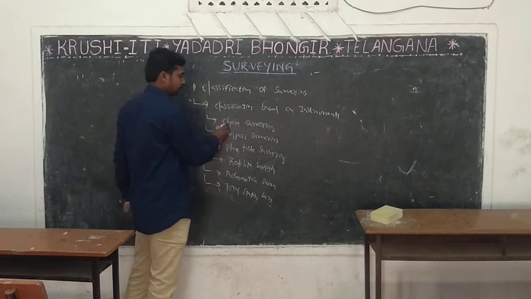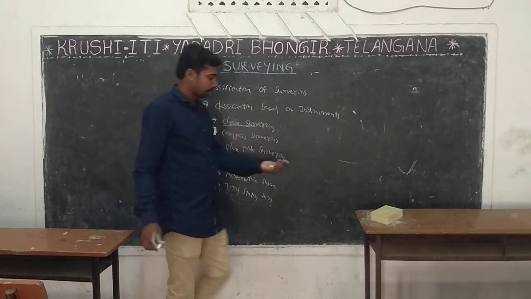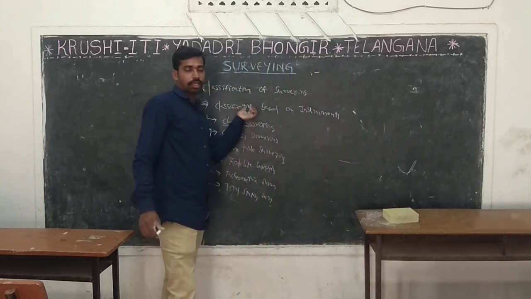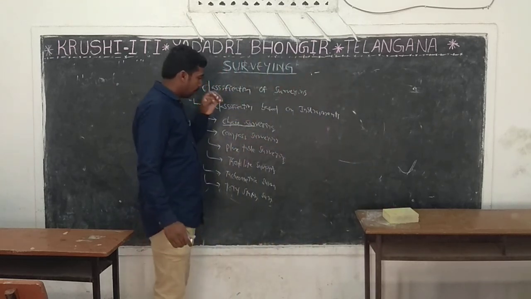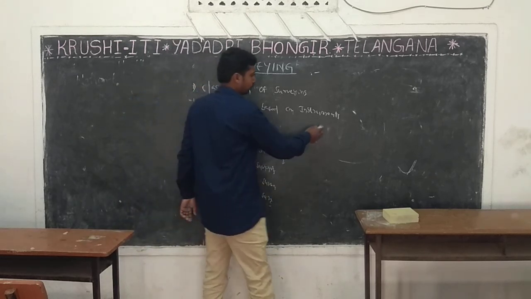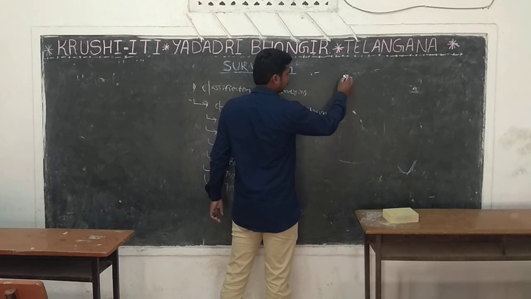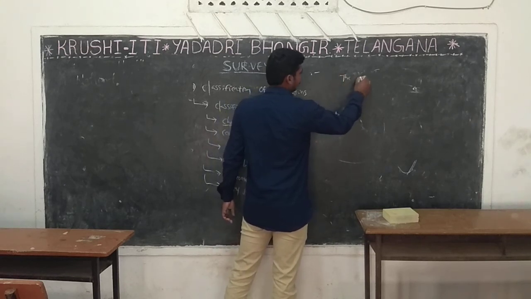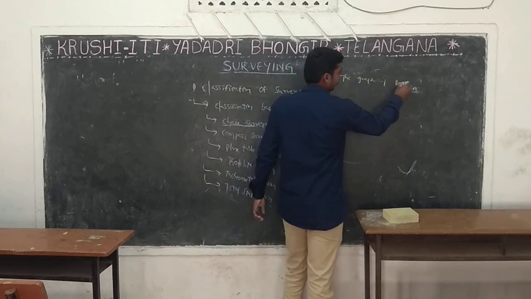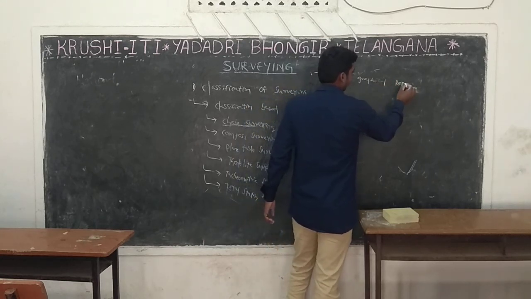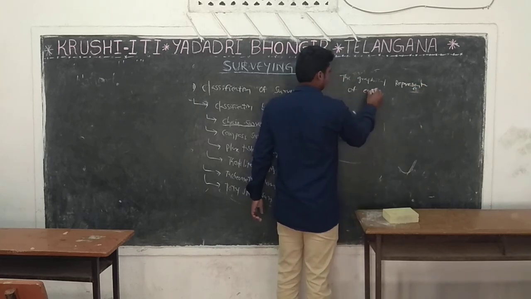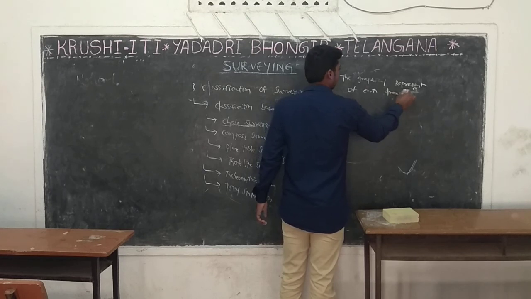See here, what is chain survey? What is the use of chain survey? The main use of survey is to prepare a plan or a map. What is a map? The graphical representation of Earth drawn by a scale.